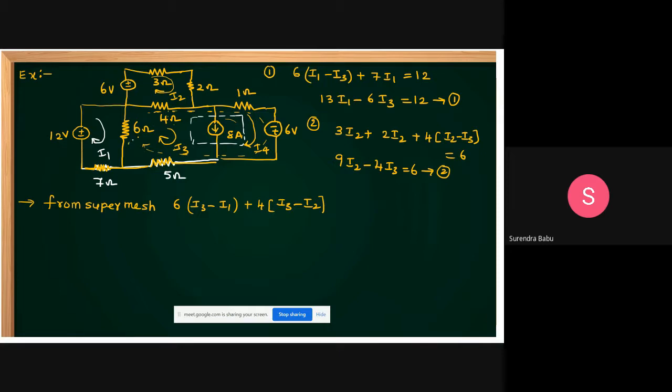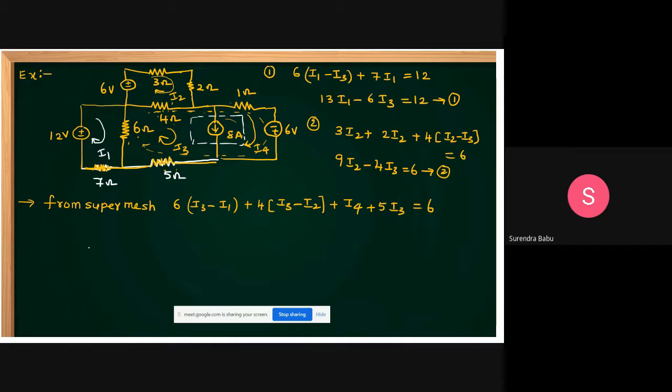6 into I3 minus I1 plus 4 into I3 minus I2. But here, which current? You take only I4. 1 into I4 plus 1 into I4 is okay. Next, plus 5 into I3. Here only I3; don't consider I4 here, since I4 is related to this branch. But for this total loop, plus 5 into I3 is equal to 6.